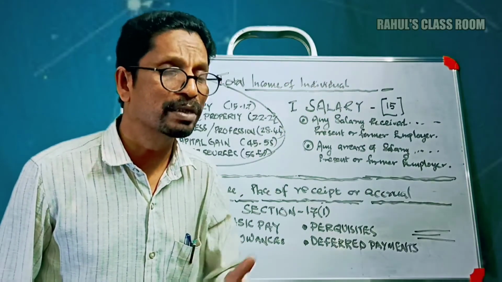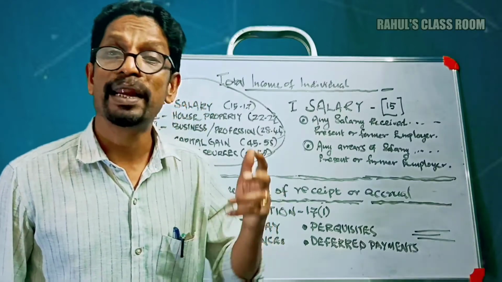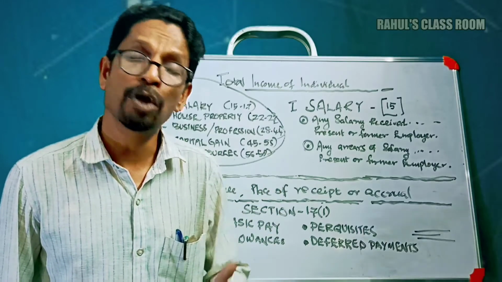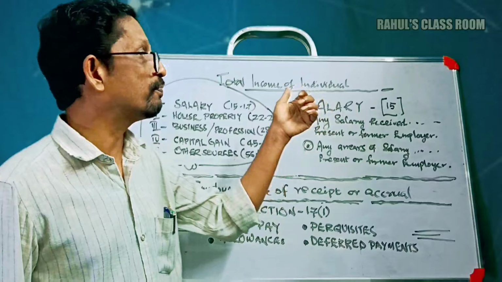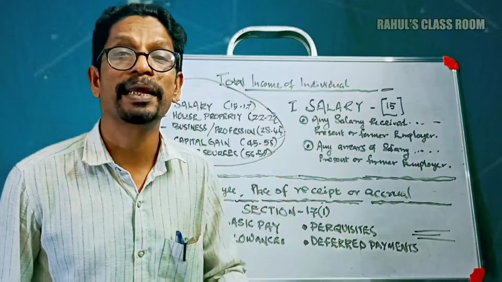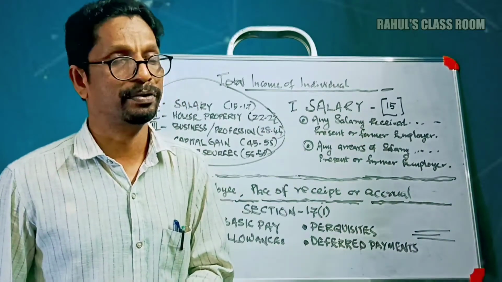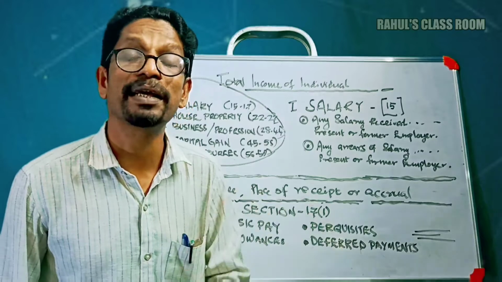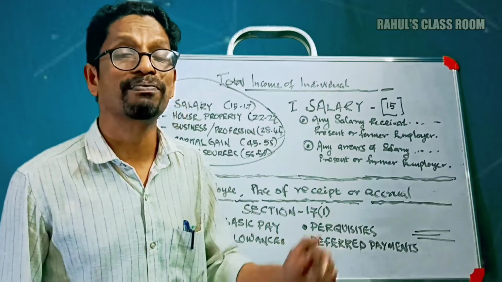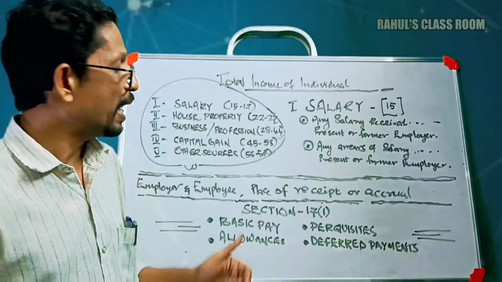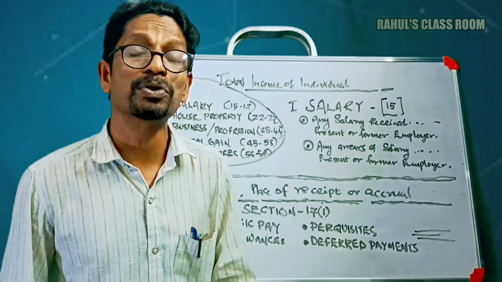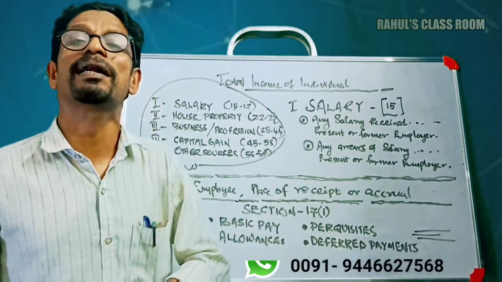Therefore, since some exemptions are there, when an MP, that means a member of parliament, receives a salary, it should not be considered under the head of income from salary. Why? Because an MP or MLA is not an employee of the government. Similarly, the salary received by a partner from the partnership firm also does not come under the head of income from salary. And the place of receipt or accrual of the salary is also very important for charging an income under the head of income from salary.